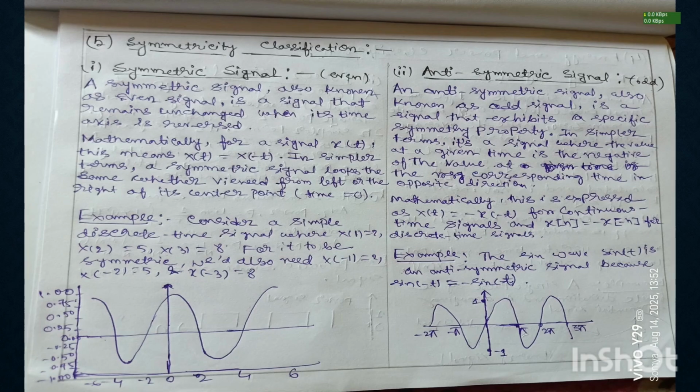Mathematically, it is expressed as x(t) equals minus x(-t) for continuous time signals, and x(n) equals minus x(-n) for discrete time signals. Now see the example of antisymmetric signal. The sine wave sin(t) is an antisymmetric signal because sin(-t) equals minus sin(t).